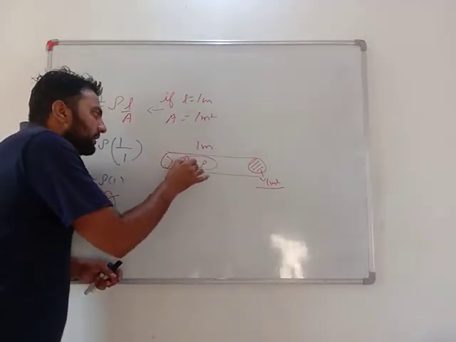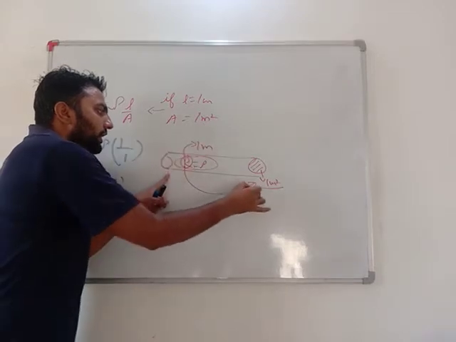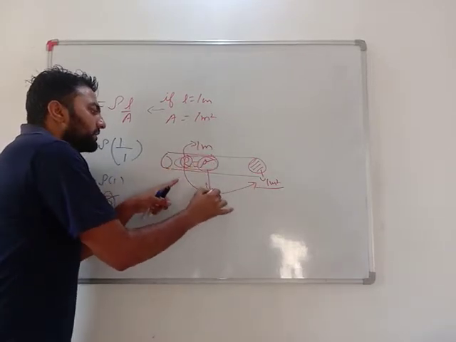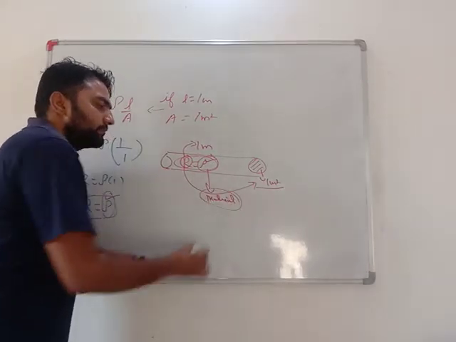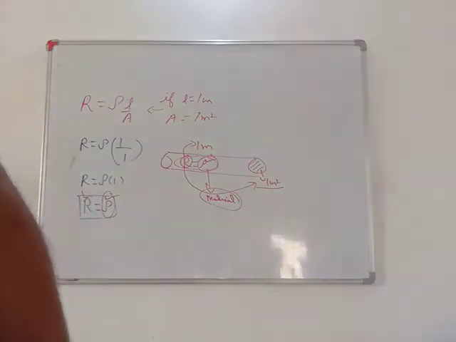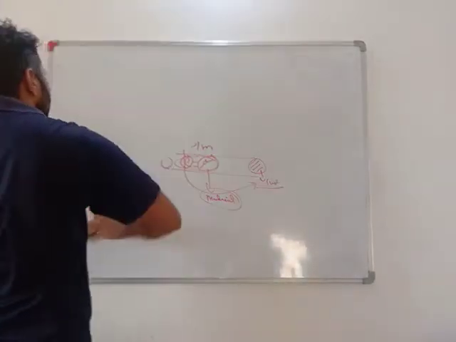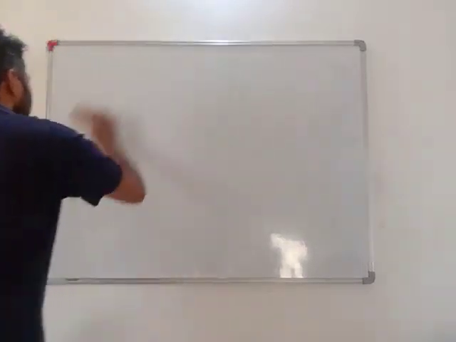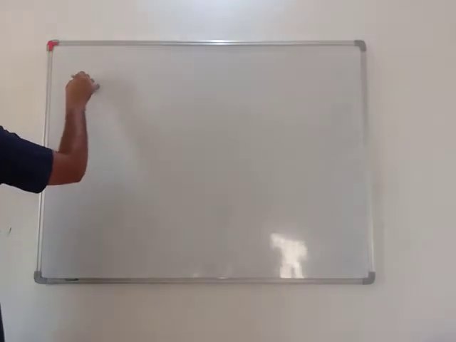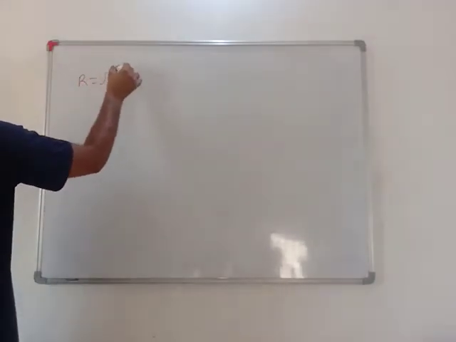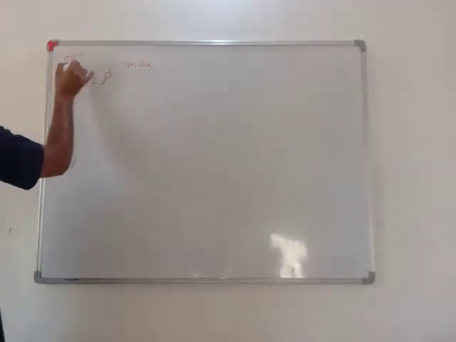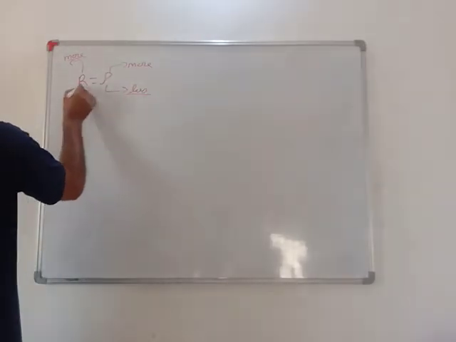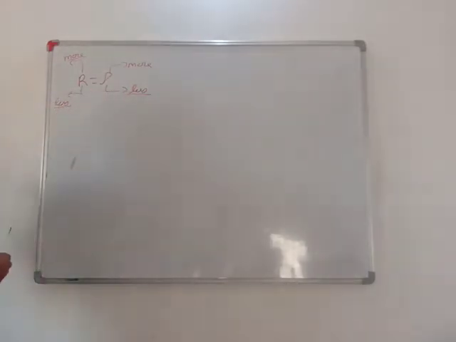This resistance depends on length, area of cross section and resistivity. What is resistivity? Resistivity is nothing but a material property. Very important. See, my dear students, resistance is proportional to resistivity. More will be the resistivity, more will be the resistance; less will be the resistivity, less will be the resistance.